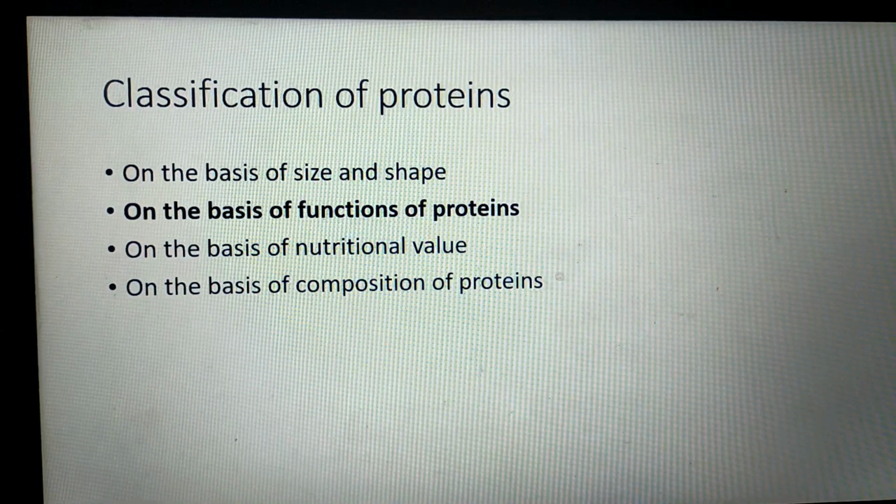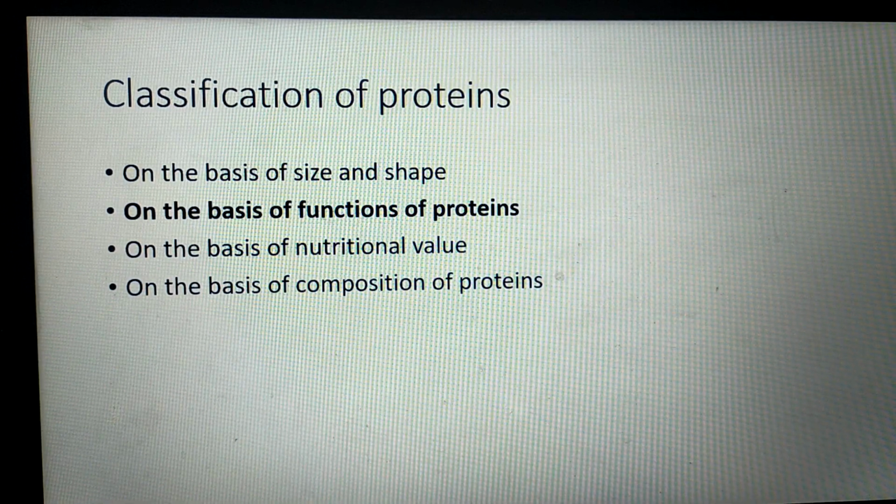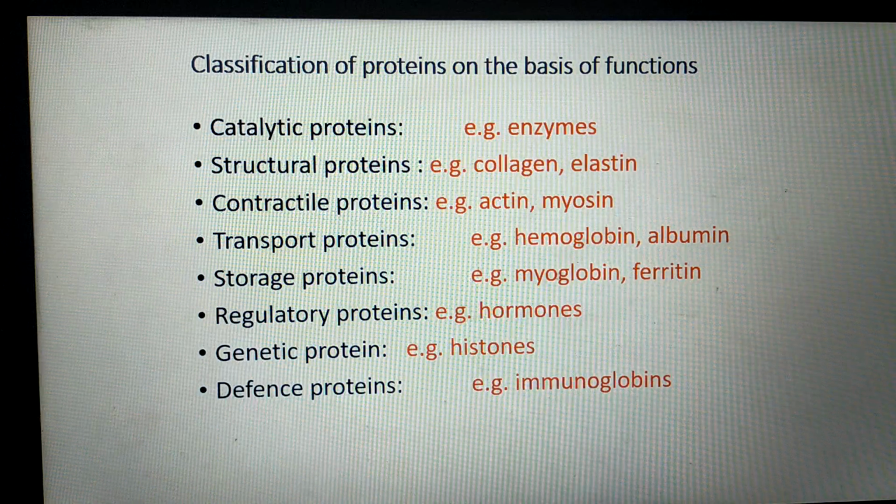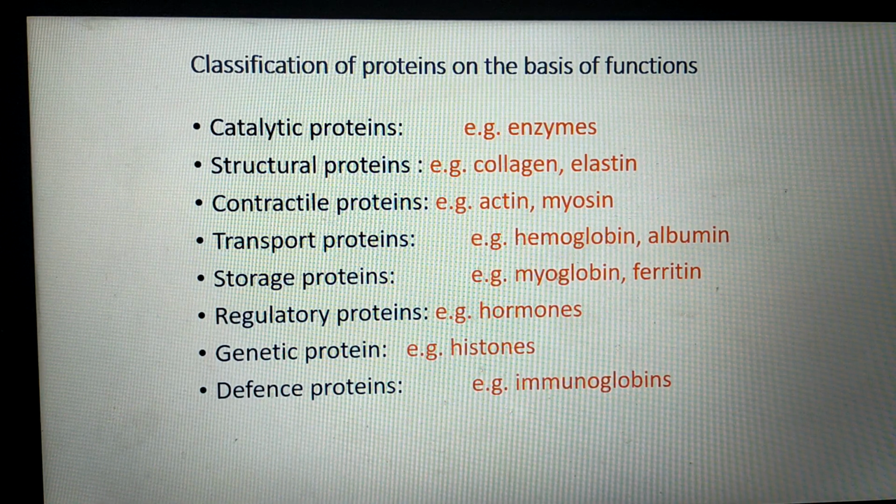Next classification of protein is on the basis of functions of proteins. Proteins perform various functions like catalysis, so they are called catalytic proteins, example enzymes. Some proteins form structures, called structural proteins, example collagen, elastin. Contractile proteins help in contraction and relaxation in muscles, example actin, myosin. Some proteins transport various substances, they are called transport proteins, example hemoglobin, albumin.